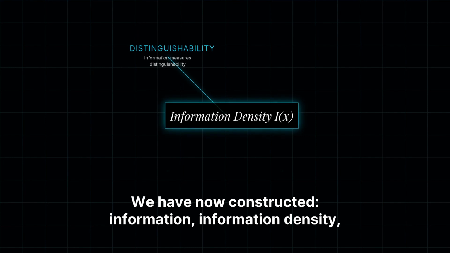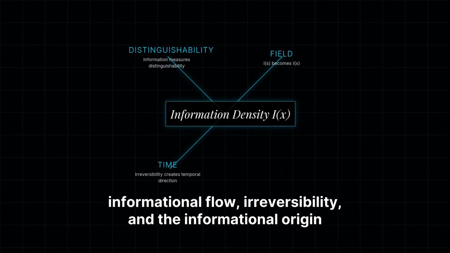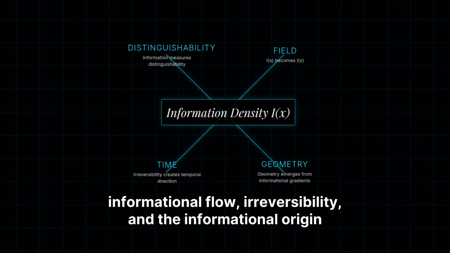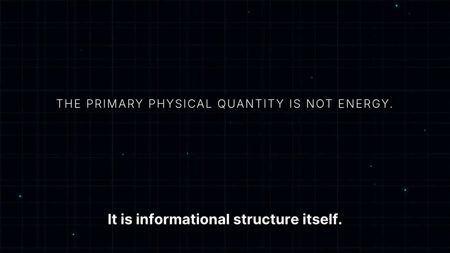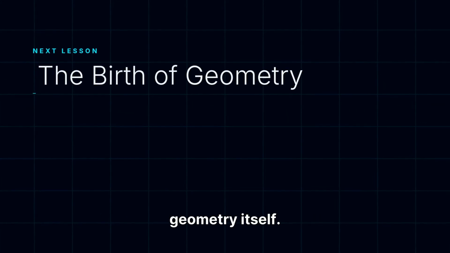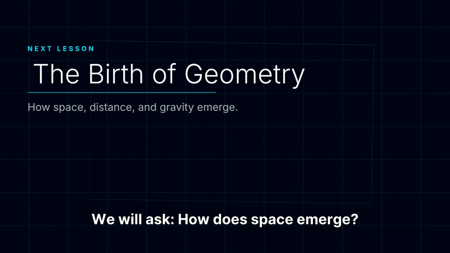We have now constructed information, information density, informational flow, irreversibility, and the informational origin of geometry. The deepest physical quantity is not energy, it is informational structure itself. In the next lesson, we will construct geometry itself. We will ask, how does space emerge?